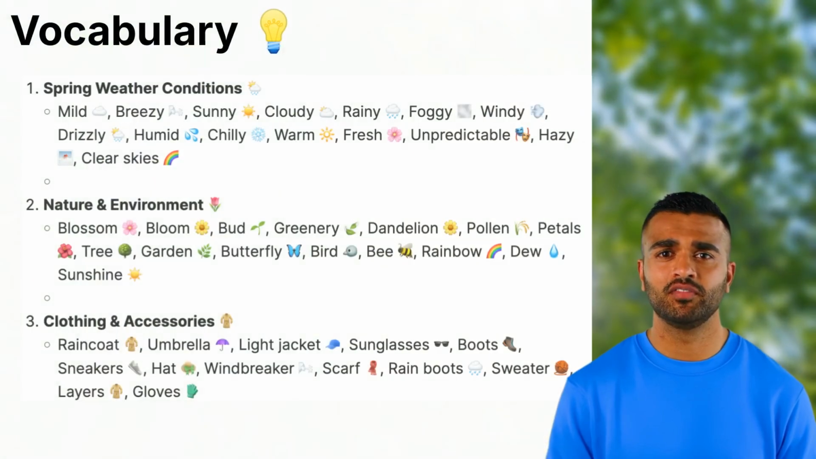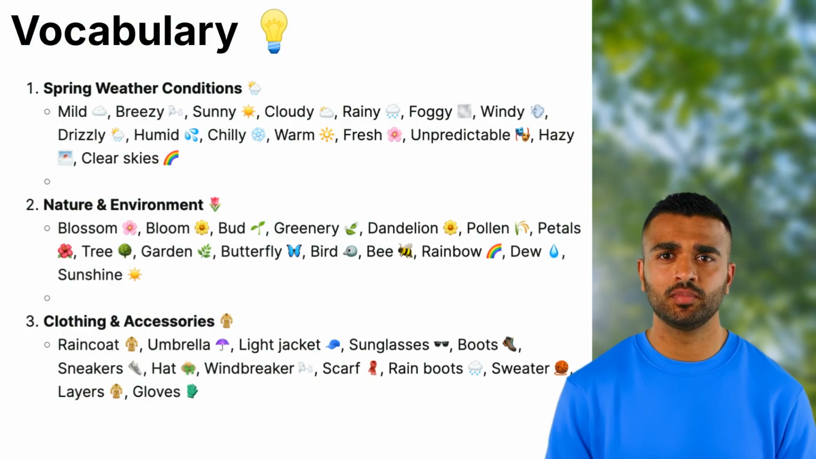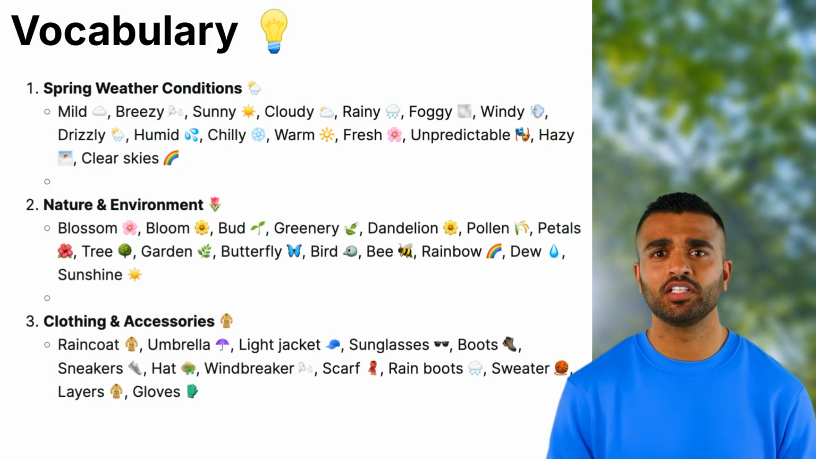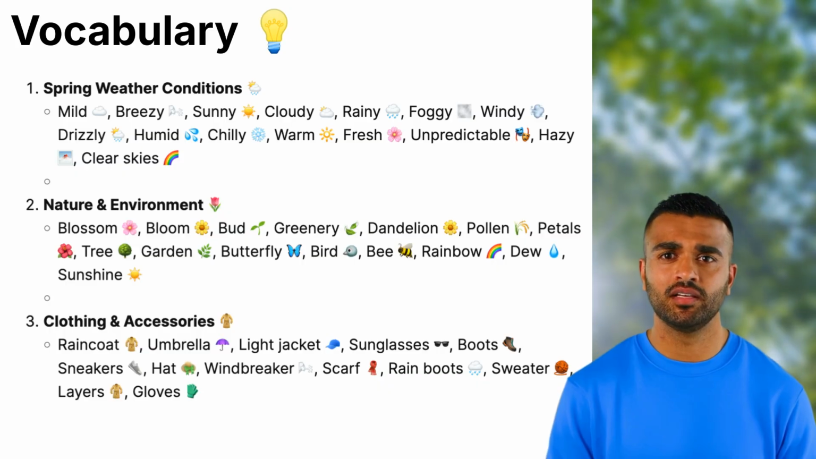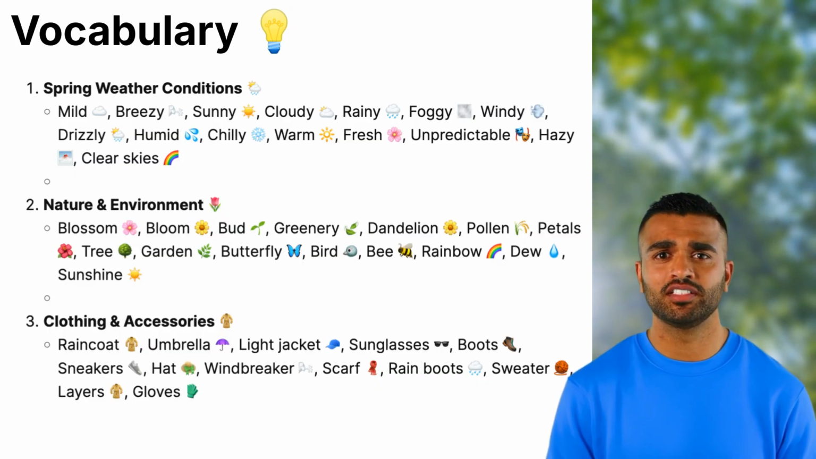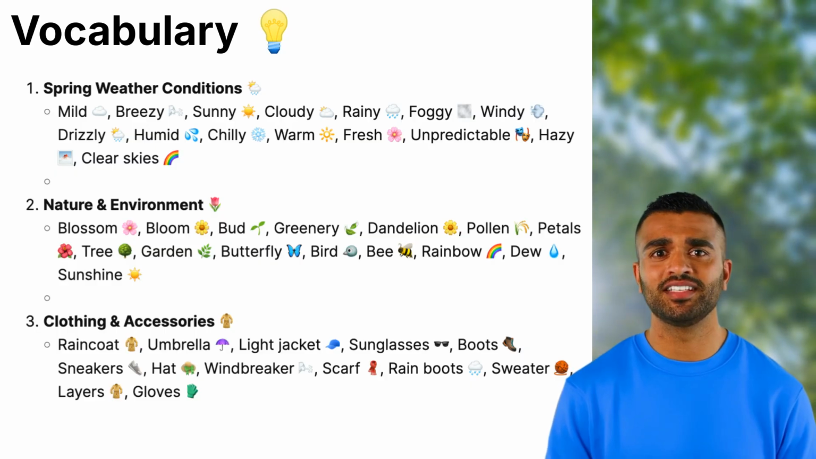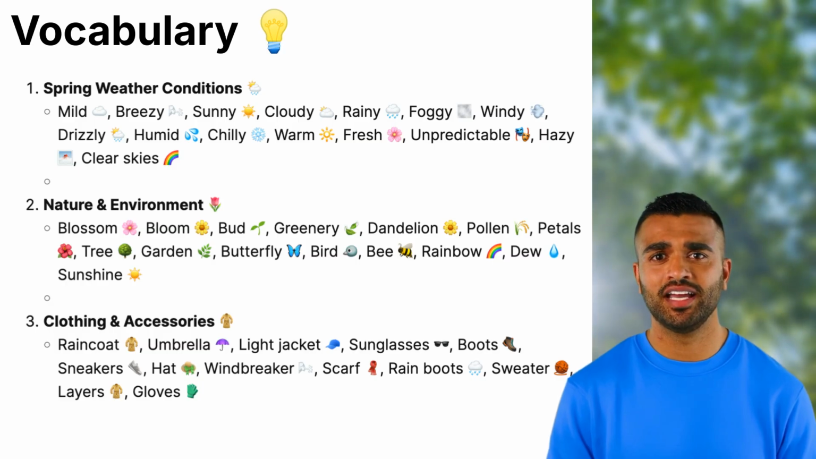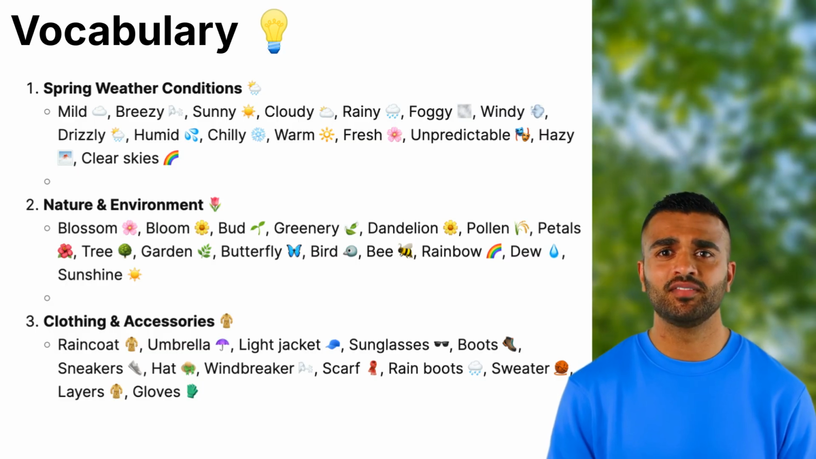Let's go over some essential vocabulary. 1. Spring weather conditions. Mild: not too hot, not too cold, gentle weather. Breezy: light wind that you can feel on your skin or see in the trees. Sunny: bright with sunlight and clear skies. Cloudy: covered with clouds, but not necessarily raining. Rainy: a lot of rain is falling.